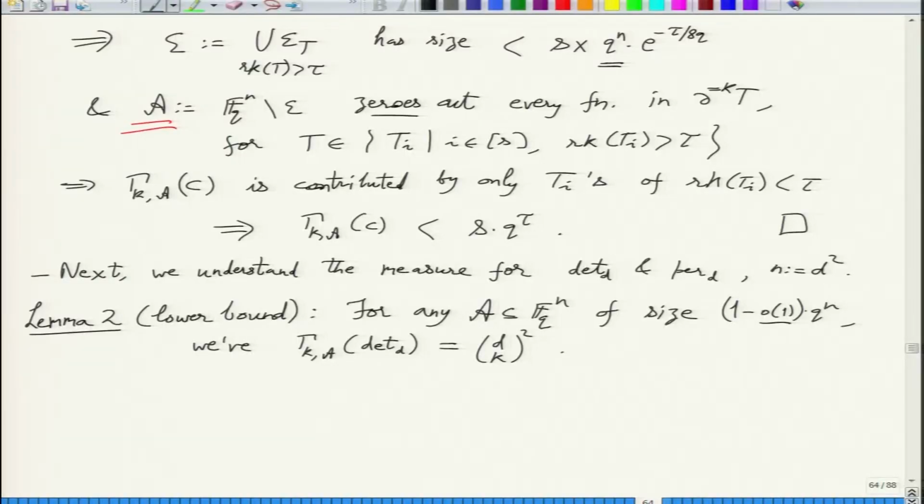So essentially, the measure is 2 raised to d, and if you remember the original theorem, the final theorem which we want to show, we want to show that s is something like 2 raised to d. So that we will actually get because of this d choose k square. Okay, this is the reason for 2 raised to d.